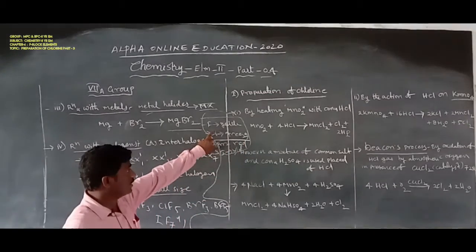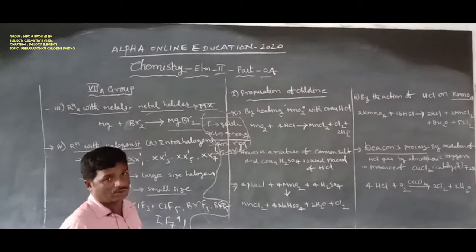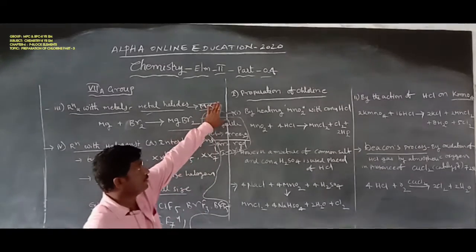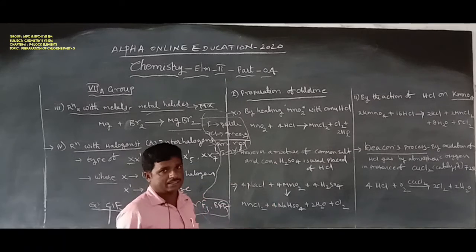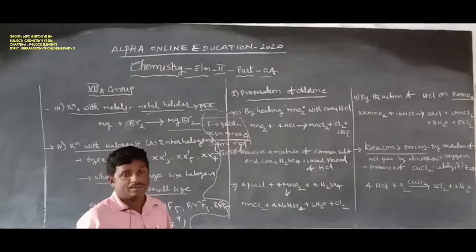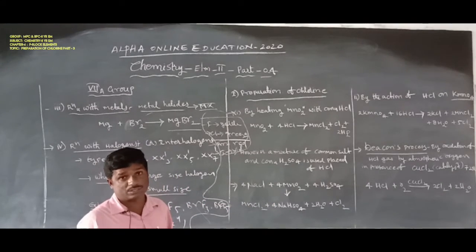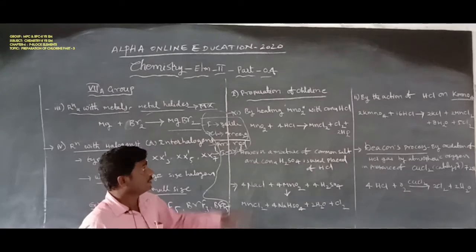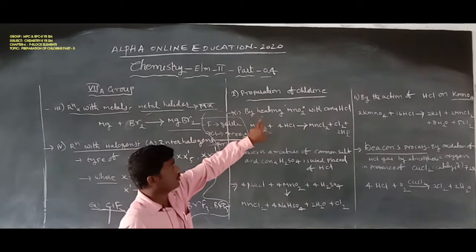That is also known as chlorine, which exhibits a greenish-yellow color. That is the first one, preparation of chlorine. Here is the very important preparation of chlorine, which can be a 4-mark or 8-mark question.